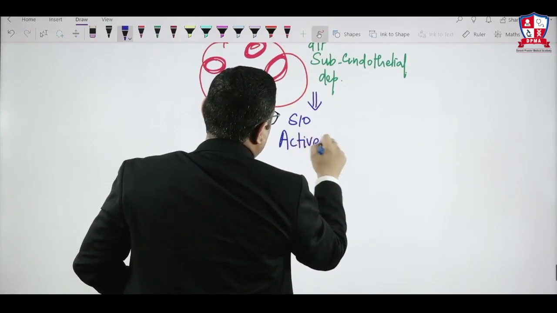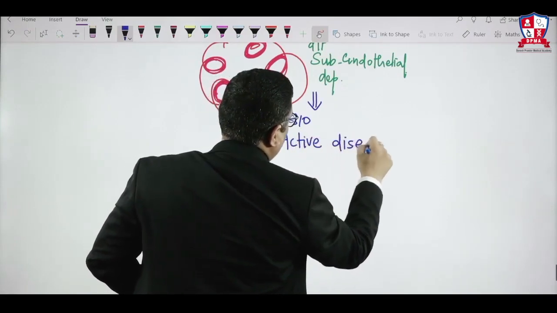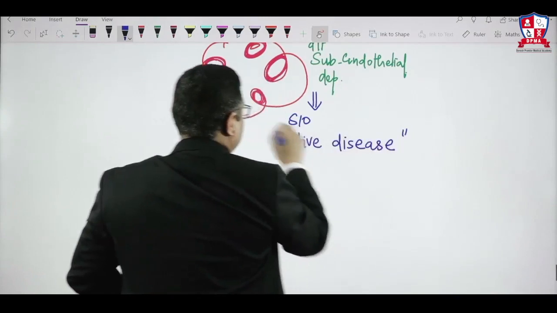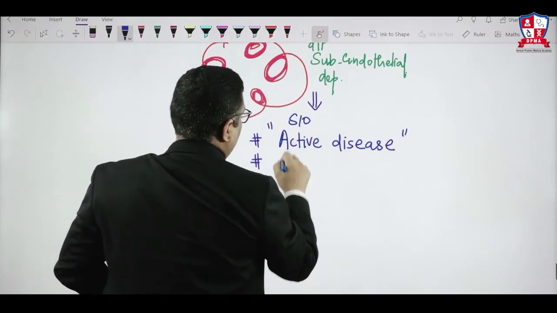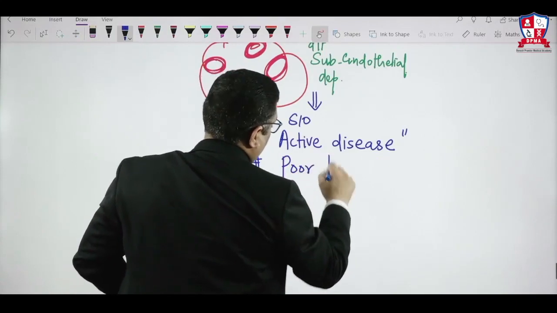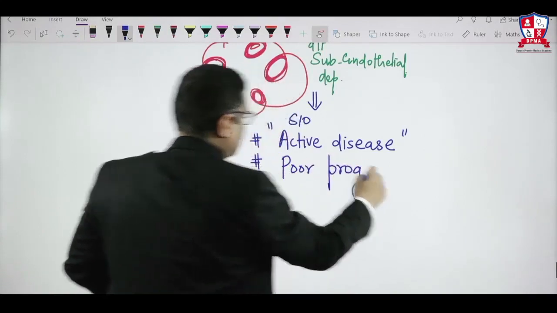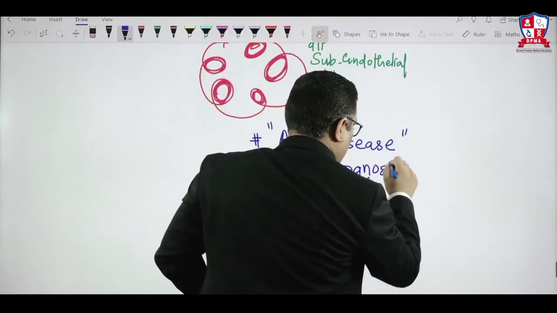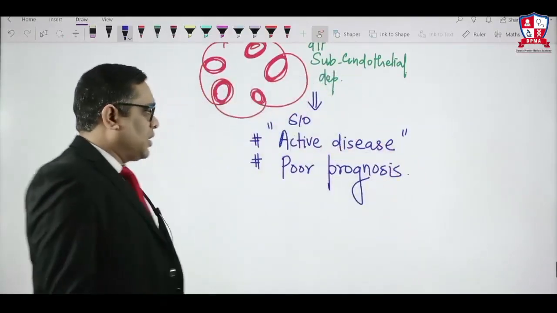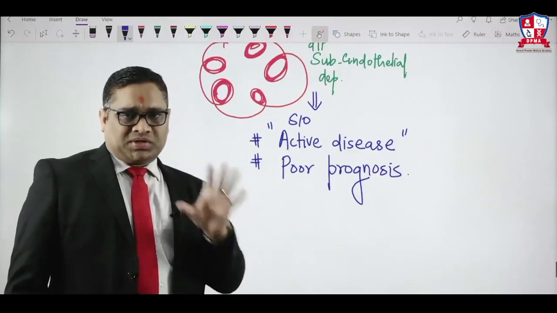So when your pathologist writes that wire loop lesions are seen in this SLE patient, it means, number one, the disease is active, and number two, it has a poor prognosis. Keep these two findings in mind whenever you see a renal biopsy report of an SLE patient with wire loop lesion.